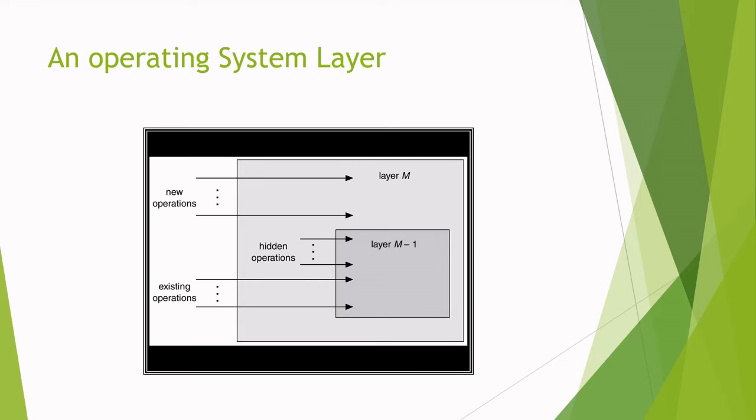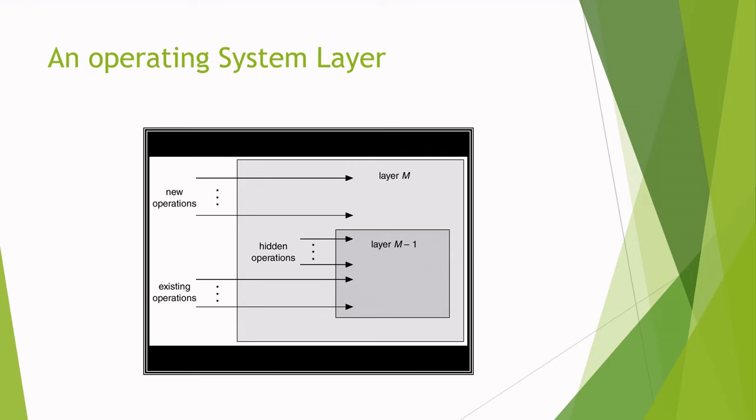Another advantage is that a layer does not need to know how these operations are implemented in the lower layers. It needs to know only what these operations do. That is, each layer hides some operations. As shown in the figure, layer M-1 is hiding some operations in an abstract way. That is, some types of operations, some data structures and hardware are hidden from other layers.